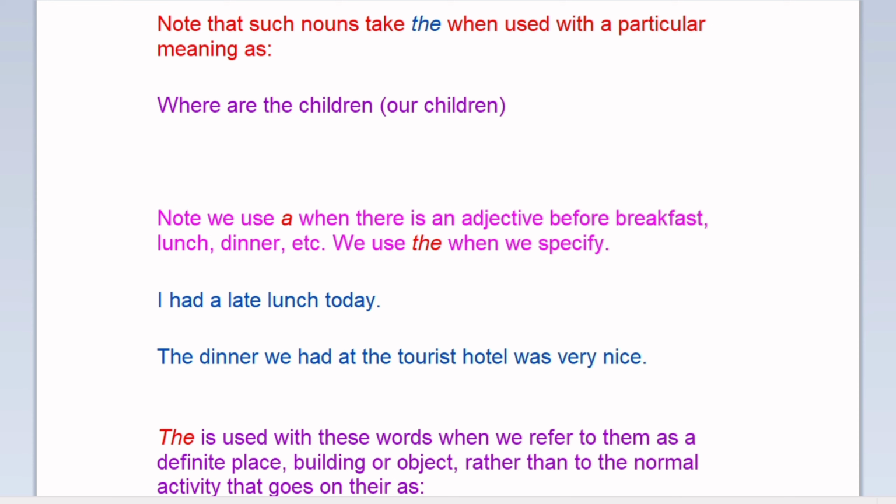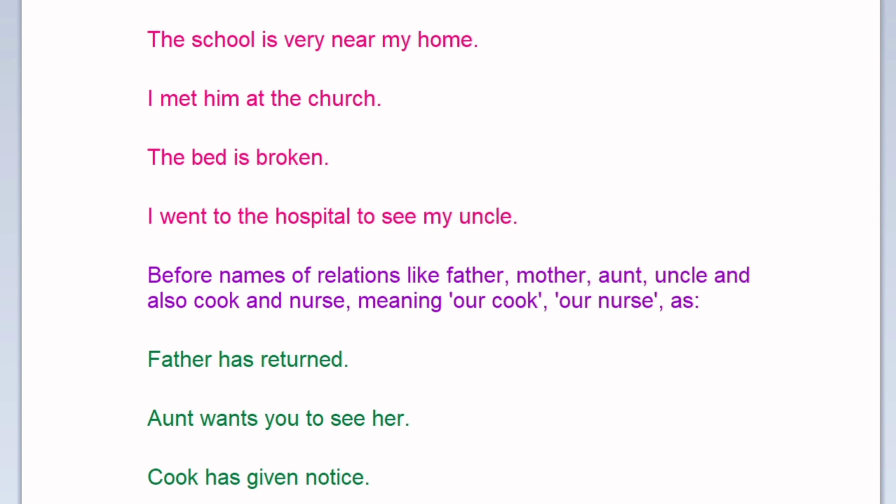"The" is used with these words when we refer to them as a definite place, building, or object, rather than to the normal activity that goes on there, as in "The school is very near my home." "I met him at the church." "The bed is broken." "I went to the hospital to see my uncle."